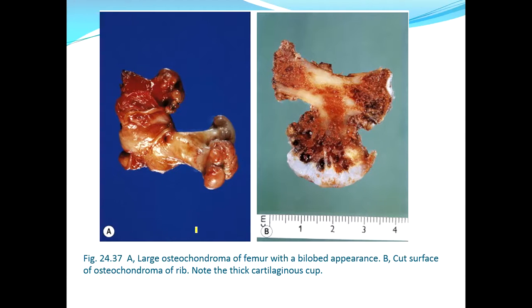Gross picture A shows osteochondroma of femur with bilobed appearance. Cartilage appears whitish on gross picture. Cut surface of osteochondroma of the rib. This whitish part represents the cartilage which forms a cap over the bony outgrowth.